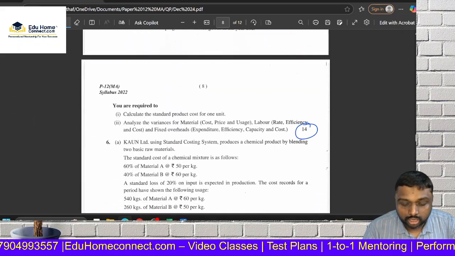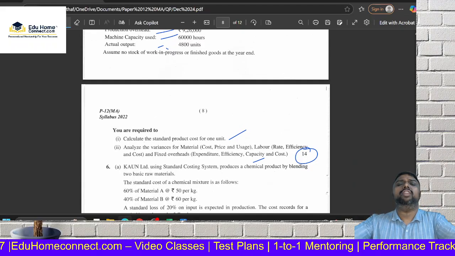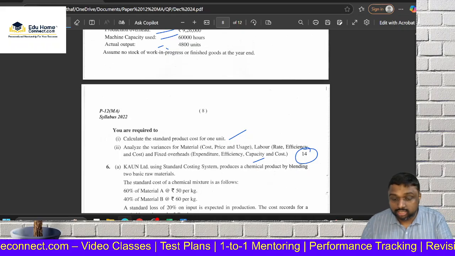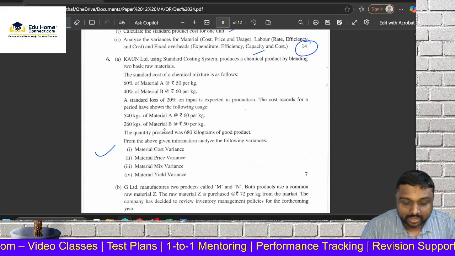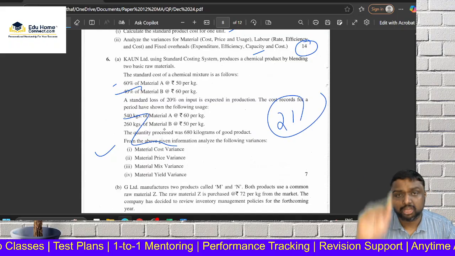So look here, you are getting the answer very easily. 14 marks you can get. So standard costing, don't worry, you can crack it very easily. Coming to standard costing 14 plus another 7 marks also. See what is the time involved? Directly 7 marks, everything is given. So 21 marks of standard costing, pakka we have to solve.